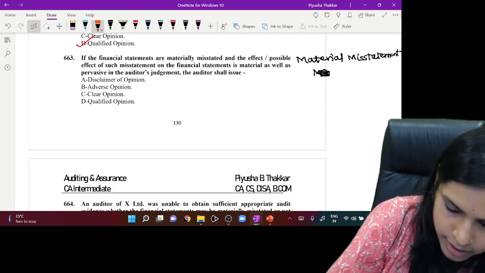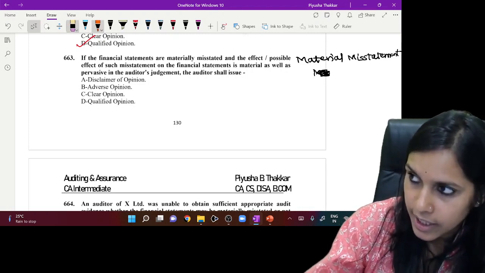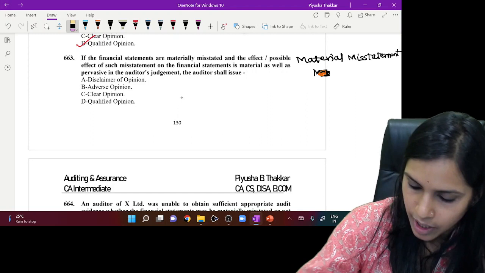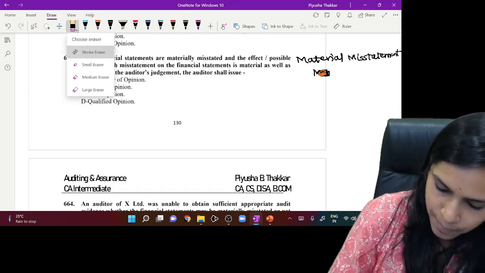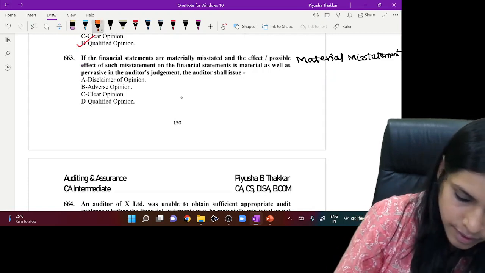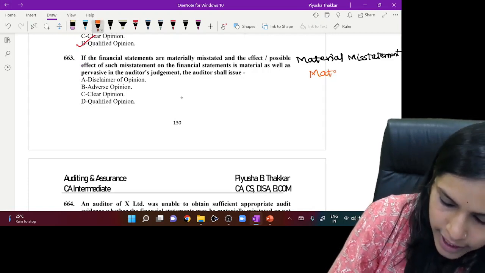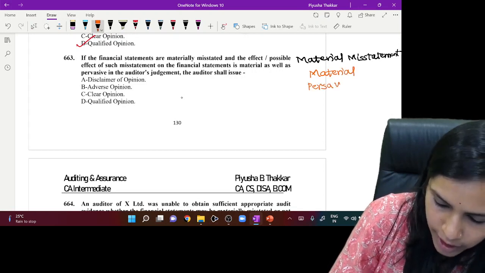The effect may be either material or pervasive. Now, we need to check the effect. Effect may be material. Effect may be pervasive. What has been told to us here?